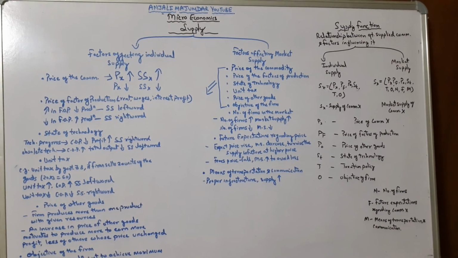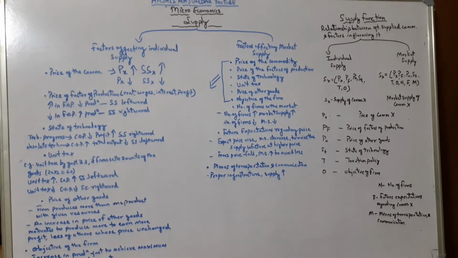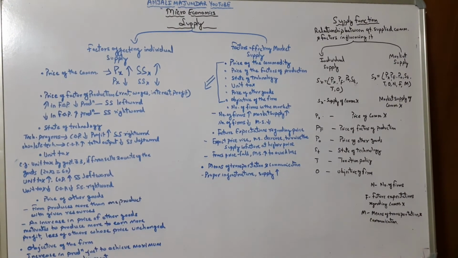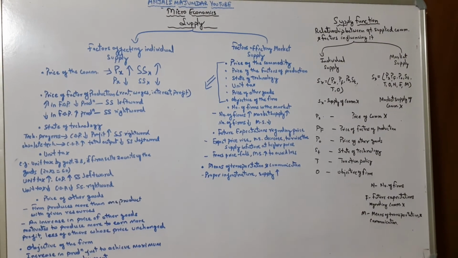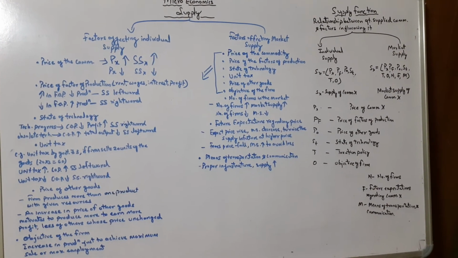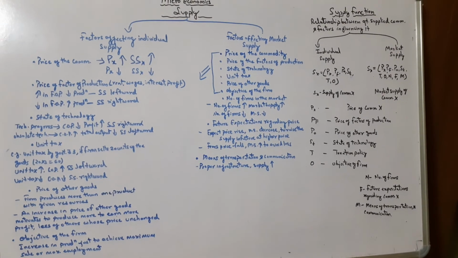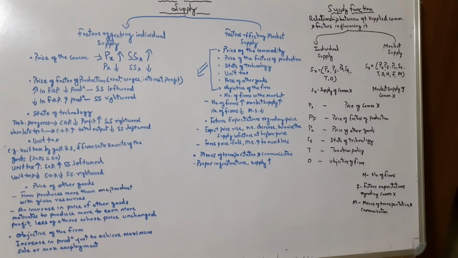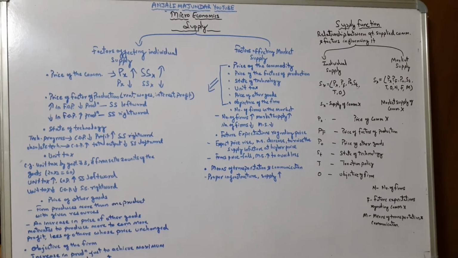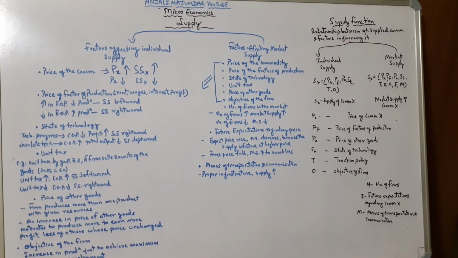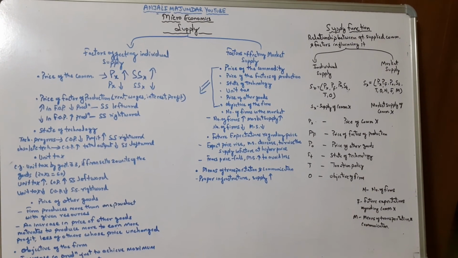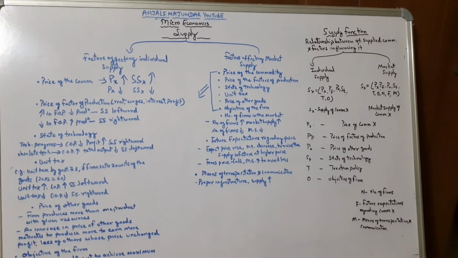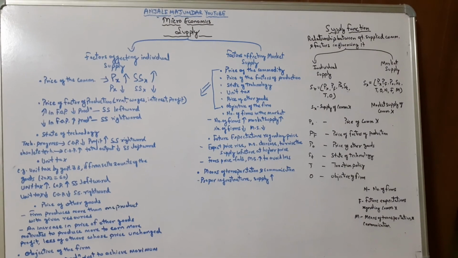So if you observe, you will see that all the factors we have already gone through are mentioned there. In market supply, besides the 6 points, I have added the 3 points I already went through. N represents the number of firms, F is the future expectations regarding commodity X, and M represents means of transportation and communication. So that is supply and the supply function. The supply function represents the relationship between quantity supplied and the factors influencing it. And under supply we have gone through two parts: factors affecting individual supply and factors affecting market supply.